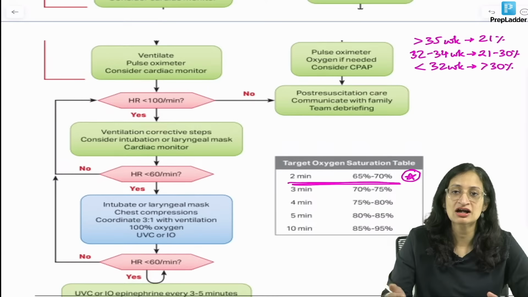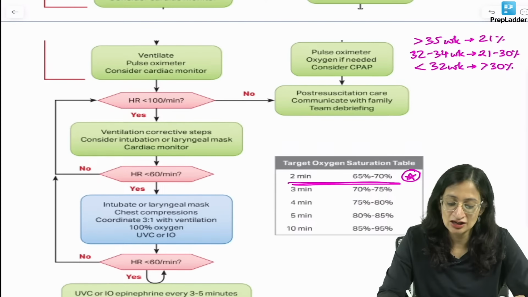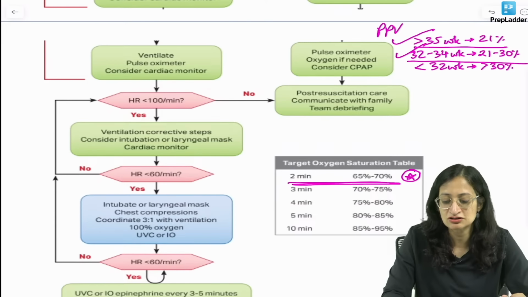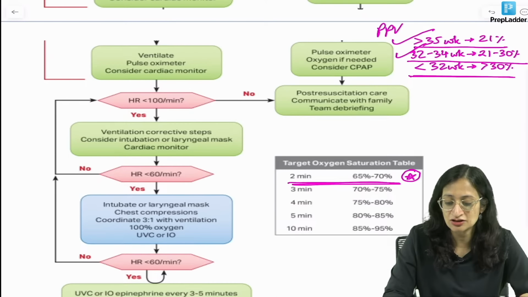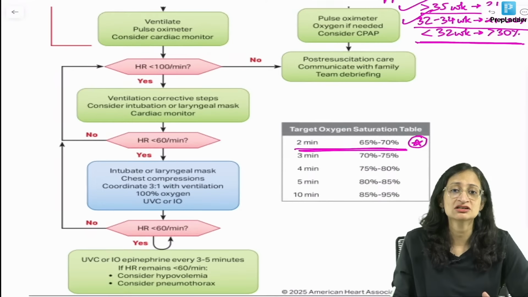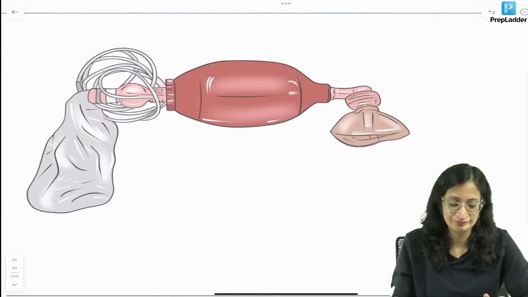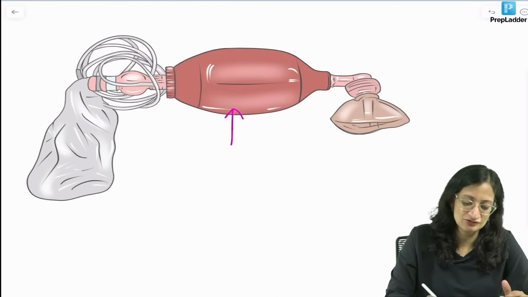One more change in the guideline is the oxygen to be used during resuscitation. In a term newborn, of course, we start with room air, even if we are doing positive pressure ventilation. At 32 to 34 weeks, an oxygen concentration of 21 to 30% is recommended. Less than 32 weeks, you can even use more than 30%. So these are the latest changes in the October 2025 guidelines of neonatal resuscitation. This, of course, is a self-inflating bag and a mask. We know it is a self-inflating bag.